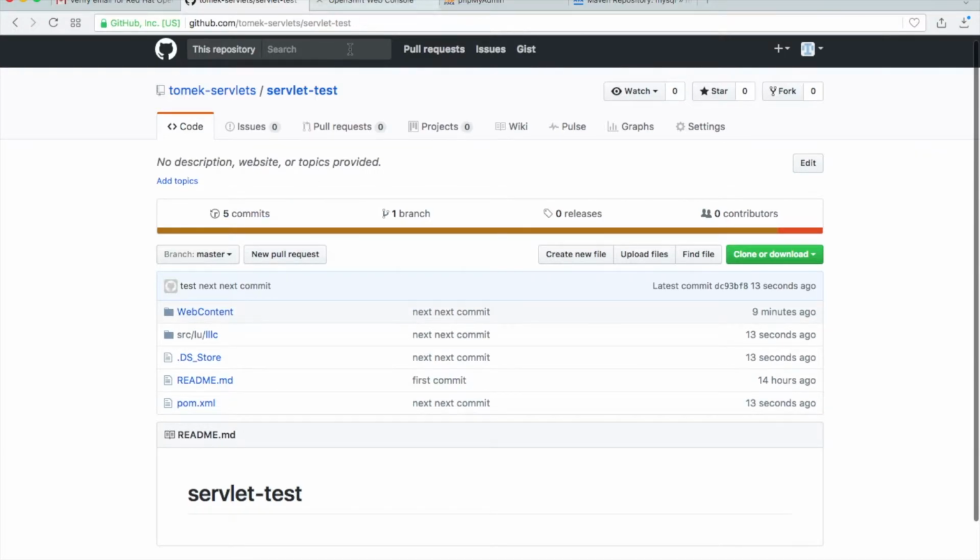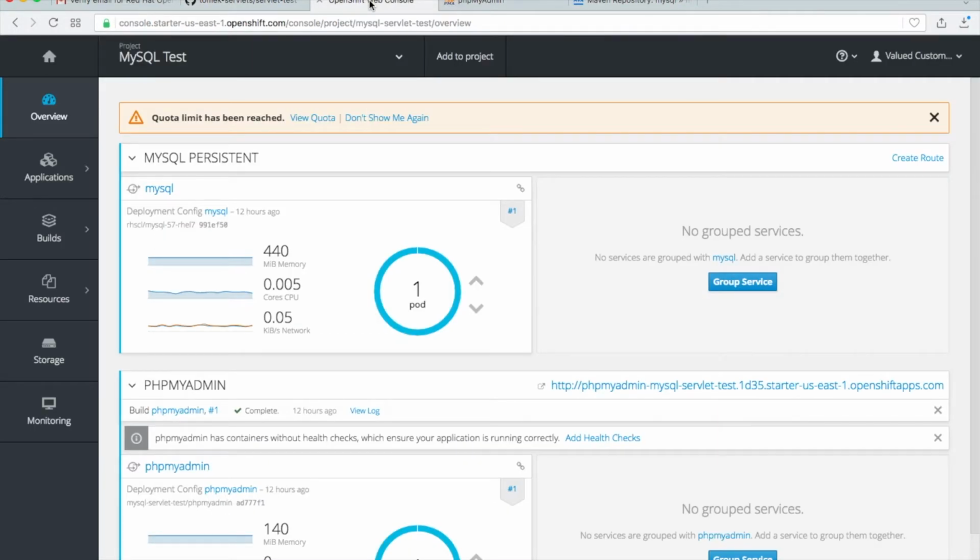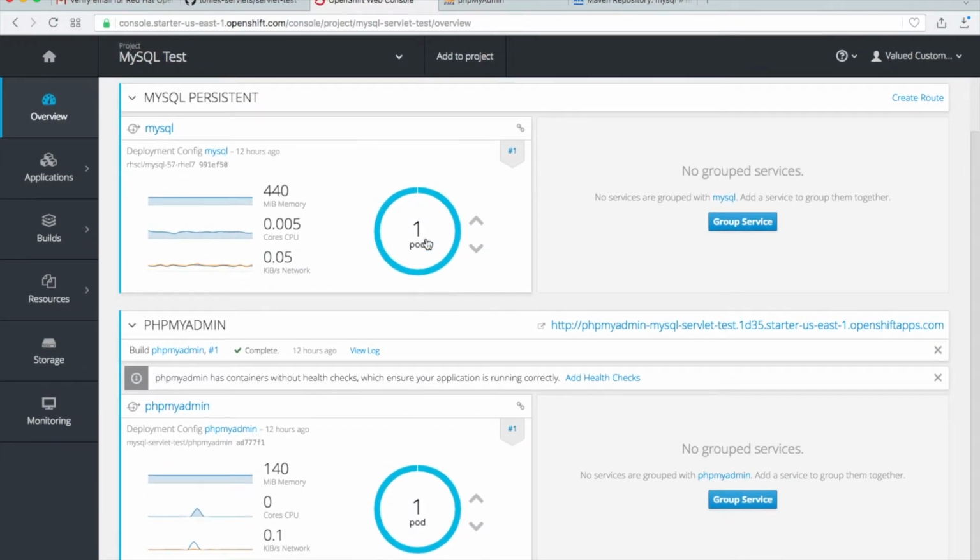So let's create a Tomcat application or Tomcat server on OpenShift. But then you will see there is a problem because we have 2 pods, and this is our limit. This is the maximum which we can have. So it will not be possible to start a Tomcat server. Therefore, because at this moment we don't need our phpMyAdmin anymore, our tables are, as you can see here.